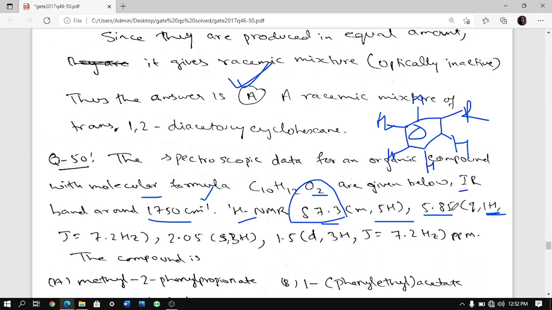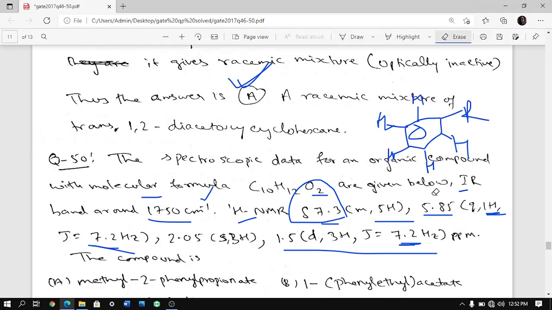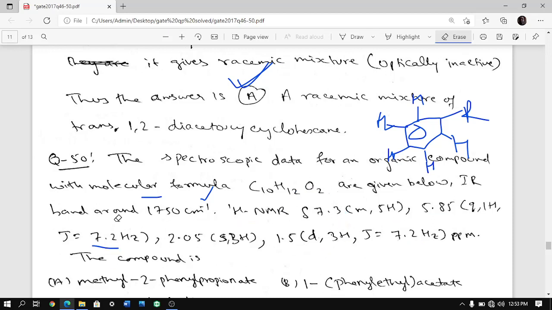The interesting thing is the coupling constant. The coupling constant is 7.2 hertz, and when I come here, the coupling constant is also 7.2 hertz. That means they are splitting each other in equal amounts. This is an important piece of information.